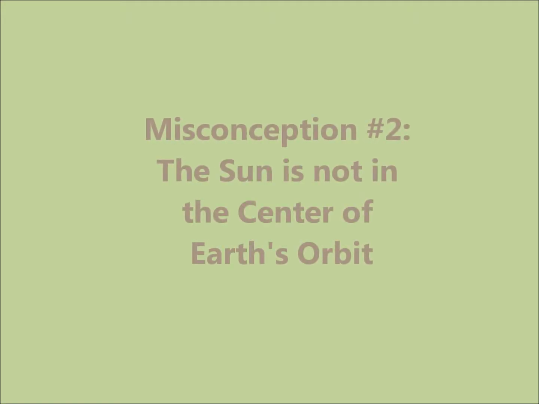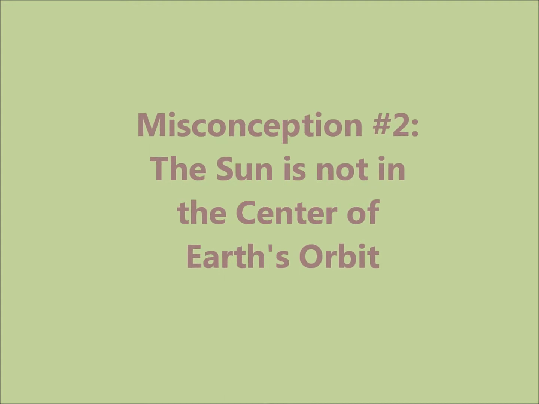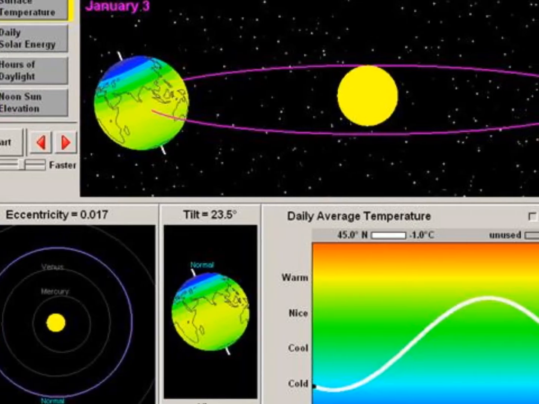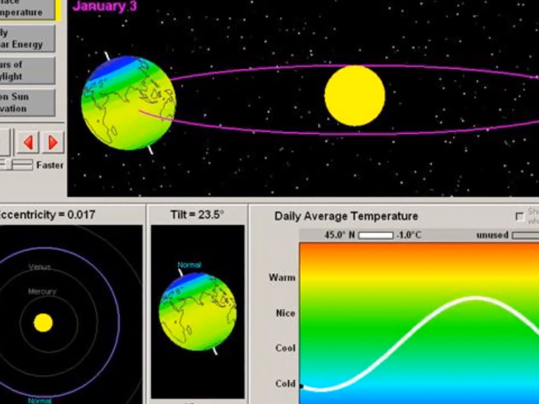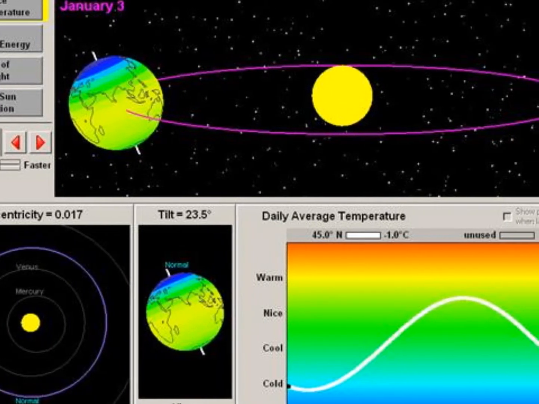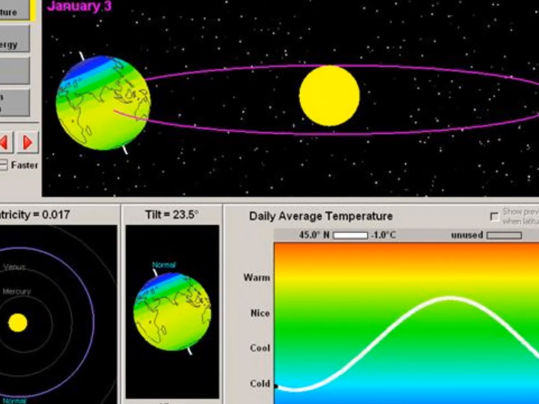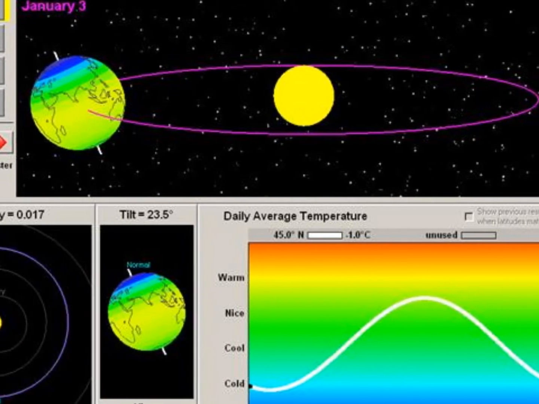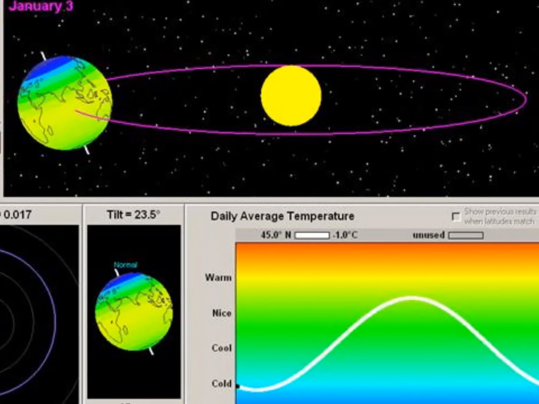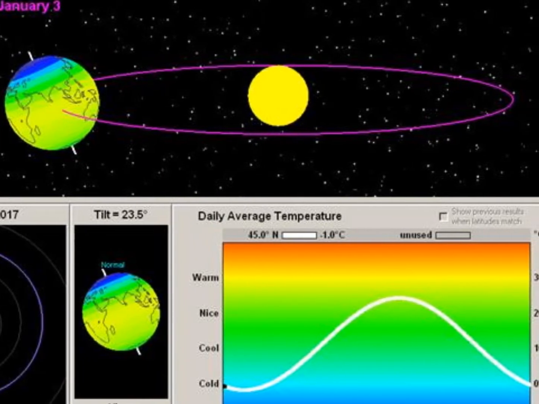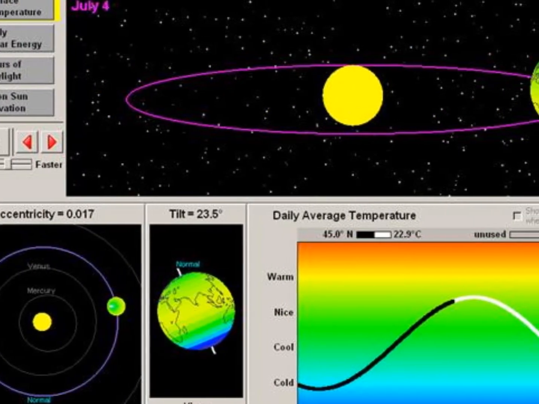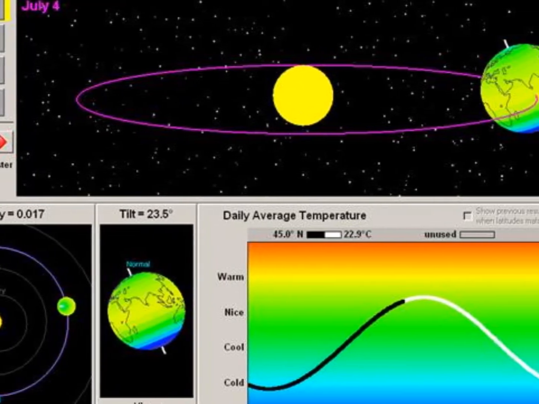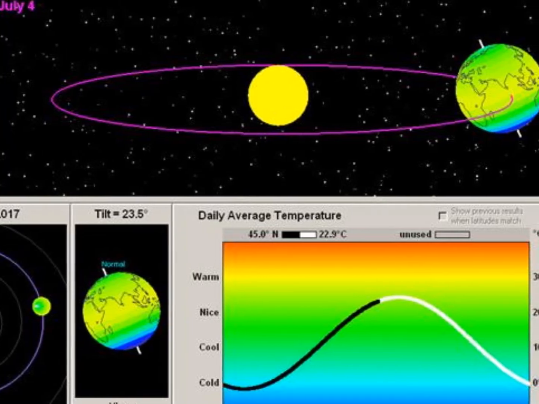The second most common misconception is that the sun is not in the center of Earth's orbit. This would cause our planet to be closer to the sun in the summer and further away in the wintertime. If we look closely, however, January 3rd, which is during the winter season, is the point in which we are closest to the sun in our orbit, at 147 million kilometers. Six months later, on July 4th, we are furthest away from the sun at 152 million kilometers.